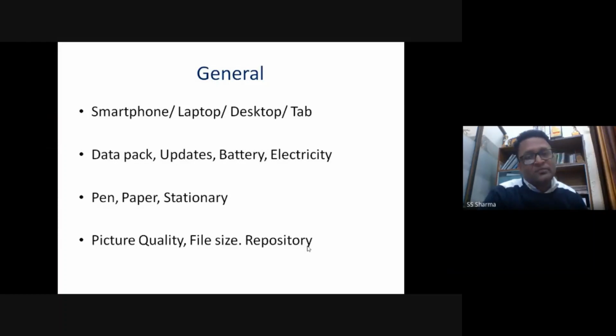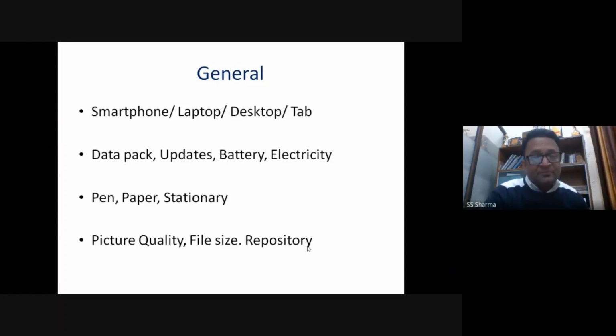Then you need to have adequate stationery, because this is also something which usually students forget, that I do not have a pen or a paper or anything which is required, and I am taking the examination and I need to solve so many questions and I do not have a proper thing. So that thing also is something which you should keep in mind.